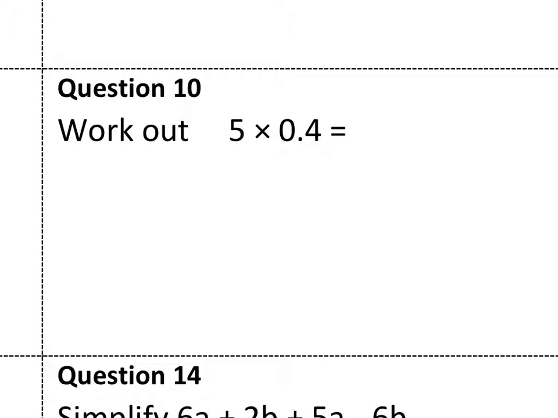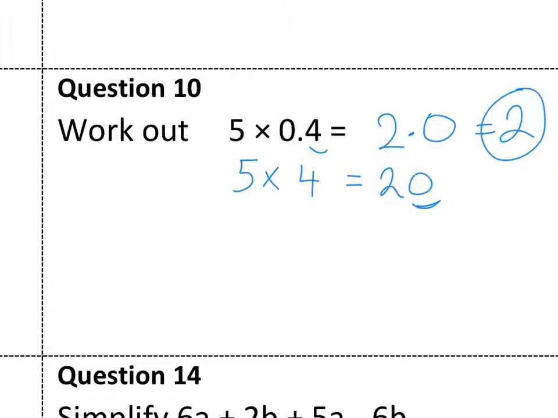A similar one here. I'll write it as 5 times 4, which is 20. One number after the decimal point, one number after the decimal point, 2.0, which is also just 2.